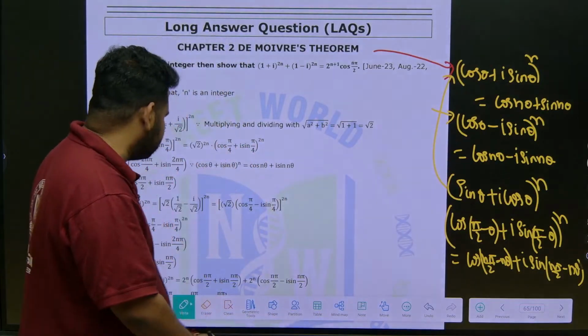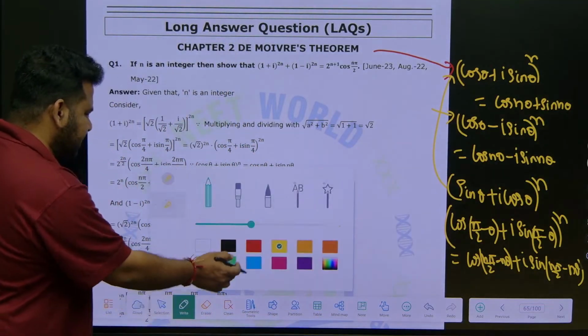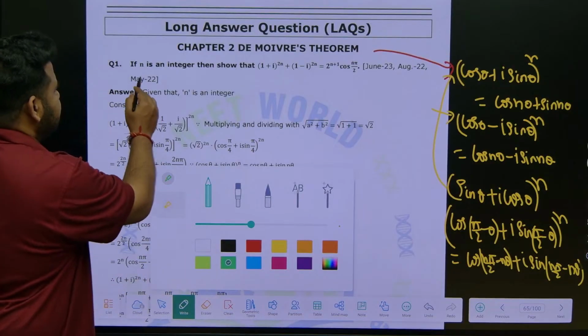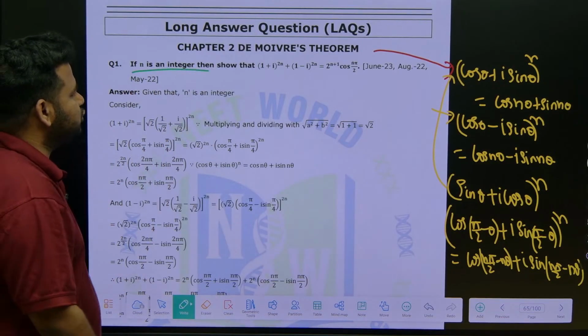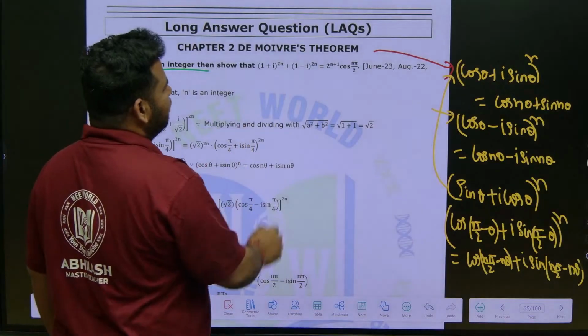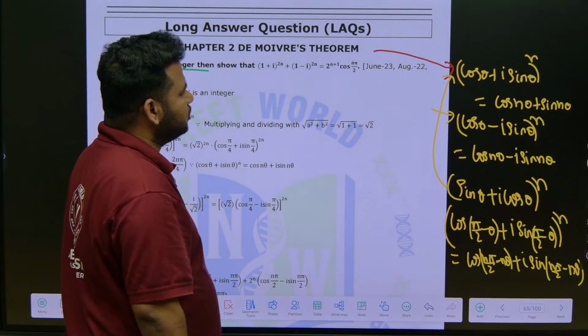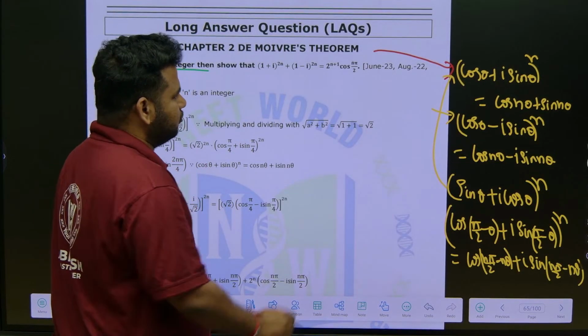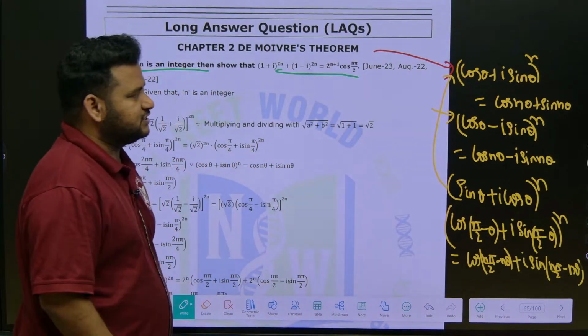Now let us have a look at this question. What does this question say? Have a look at this question, friends. This question is saying, if n is an integer, then show that (1 + i)^(2n) + (1 - i)^(2n) is equal to 2^(n+1) cos(n pi/2). This is what they are asking. So we have to prove LHS is equal to RHS.